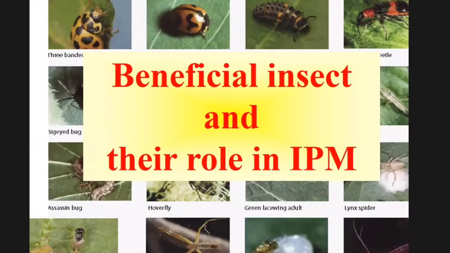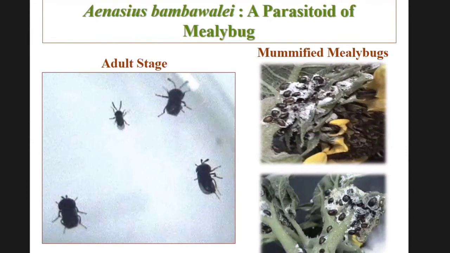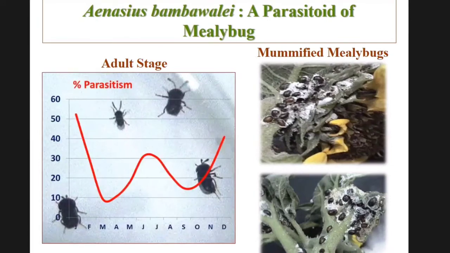Another important part of the IPM strategy is beneficial insects, or biological control. There are two types of beneficial insects: predators and parasitoids. The success story of parasitoids in cotton is Aenasius bambawalei. Aenasius bambawalei is a parasitoid that lays its egg inside the mealybug, and the mealybug turns into a mummified form. The Aenasius parasitoid is available in the field throughout the season.